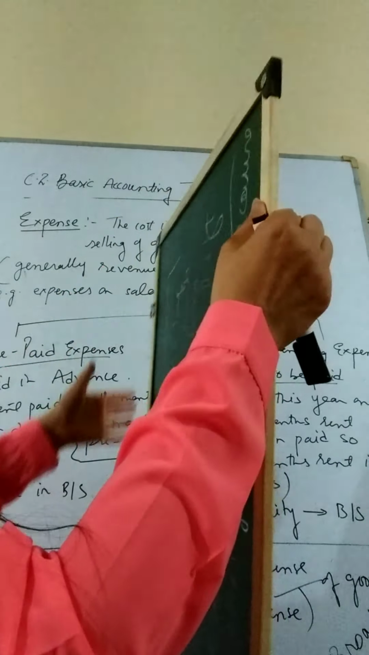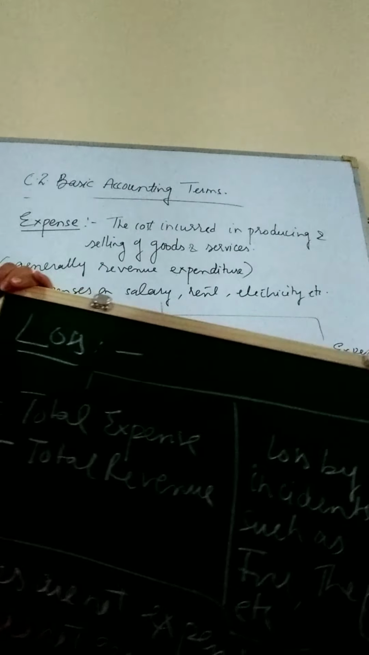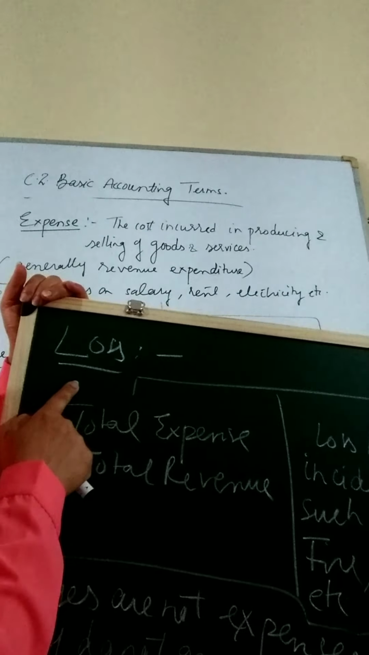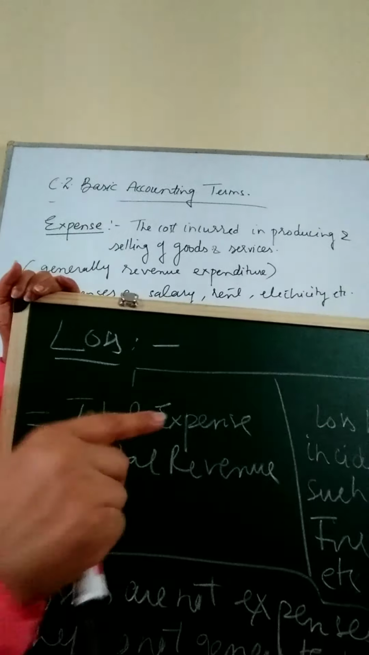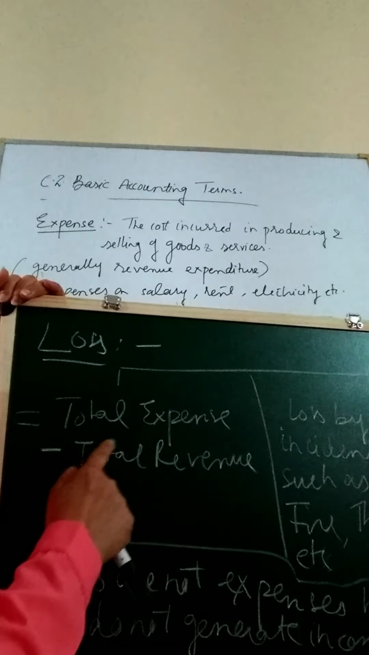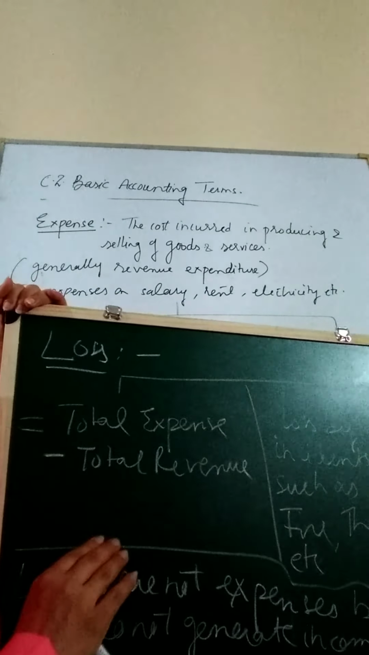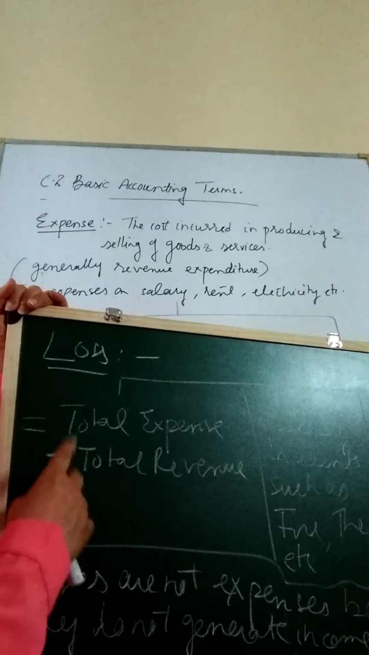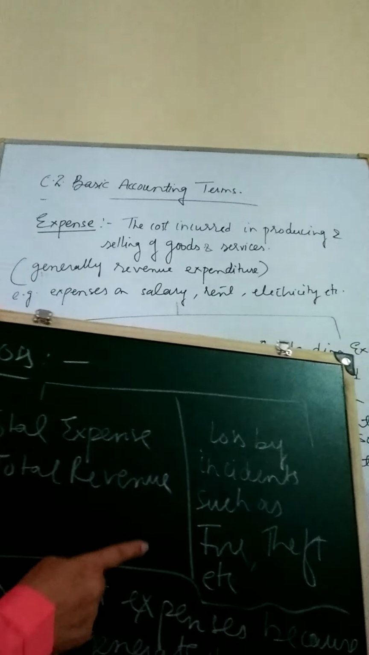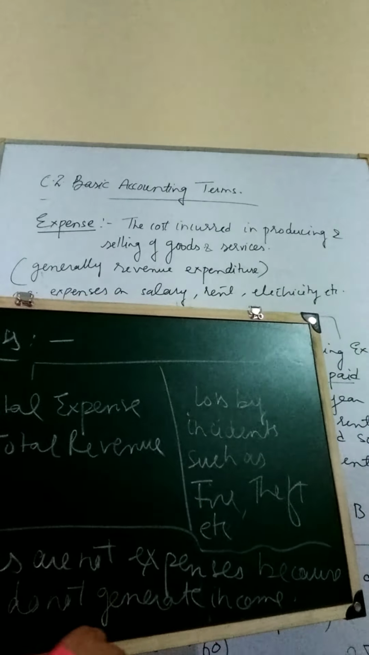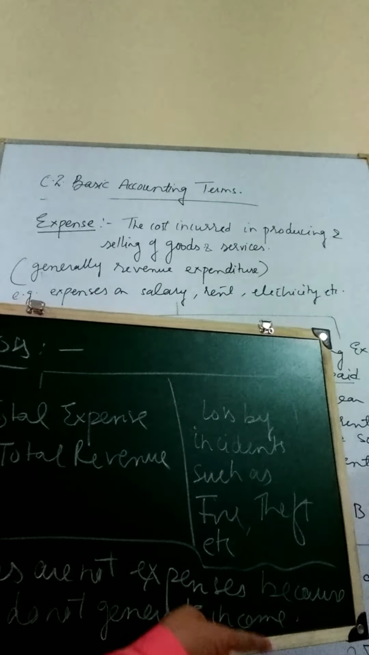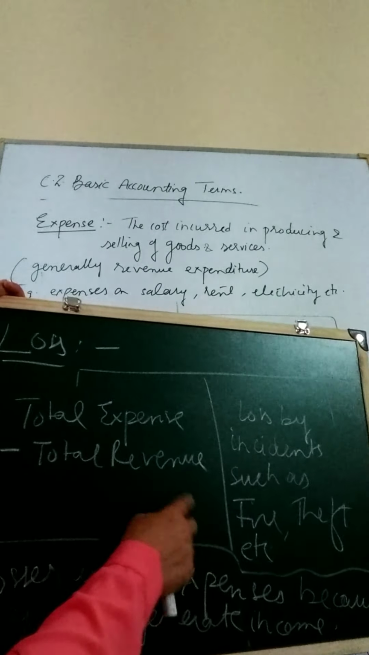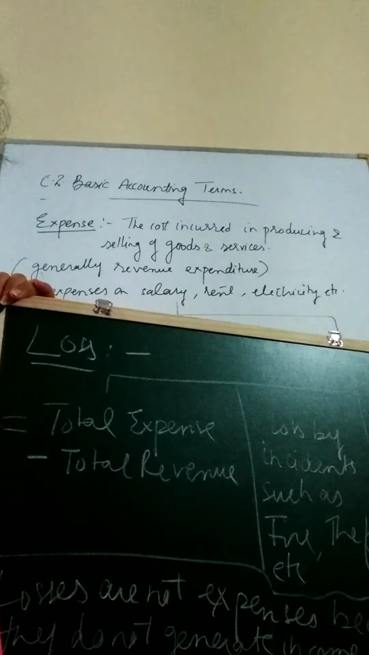So moving on to another term for today, that is loss. Now what is loss? In general terms, we can say that if total expense is more than the total revenue, it is a loss. Yes, it is loss in one perspective, but loss can also be considered as any loss which is incidental, such as theft, fire, accidental damage. So there can be two ways in which we can consider loss.